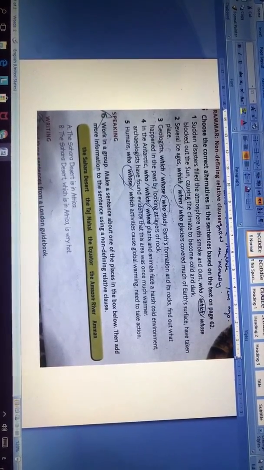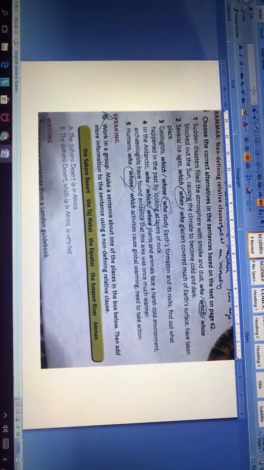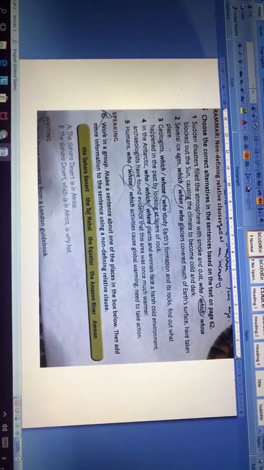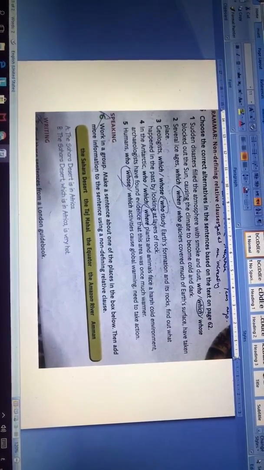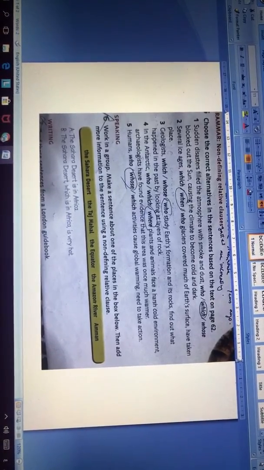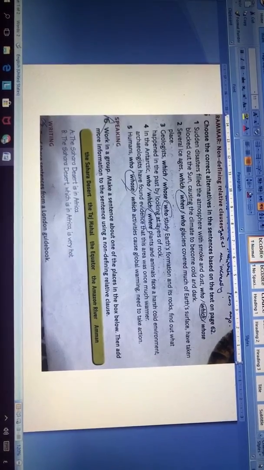In the Antarctic, archaeologists have found evidence that this area was once much warmer. Humans need to take action. According to these sentences, we could find them very grammatical and meaningful, which means the non-defining relative clauses just give extra information.